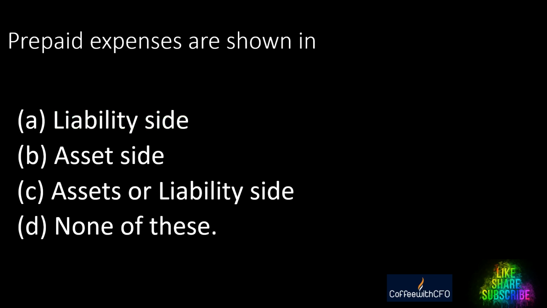Now go to the next question. Prepaid expenses are shown in which account? A, liability side. B, asset side. C, asset or liability side. D, none of this. And the right answer is asset side. Why? Because it is expenses you have done and the benefit of which you can get over a number of years, so it is your asset.